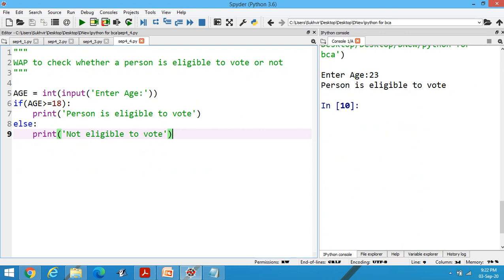Now similarly, one more problem with if else. Suppose I have to check whether the person is eligible to vote or not. First of all, one variable is required, that is age of integer data type. We can enter from user side, enter age. Then if age greater than equal to 18, person is eligible to vote, you can print this statement if this condition holds good. Otherwise, you can print this statement.